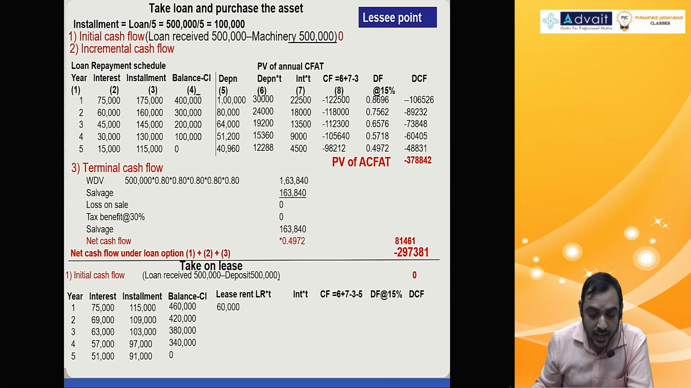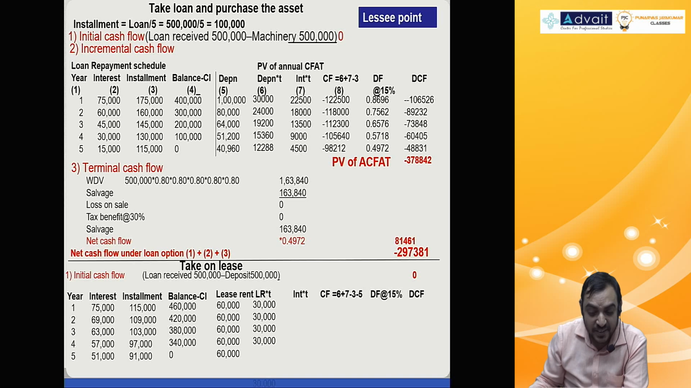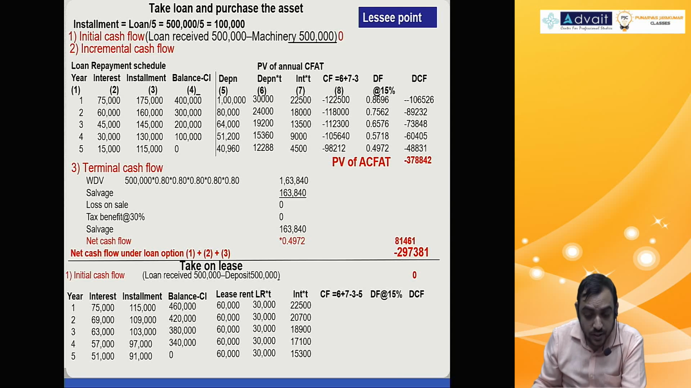And lease rental is 1 lakh. 1 lakh lease rental minus 40,000, 60, 60, 60, 60, and tax benefit don't do on this amount. On 1 lakh into 30%, 30,000 each. Interest 75,000 into 30%, 69,000 into 30%, 63 into 30, 57 into 30, 51 into 30. Cash flow will be: you will have the interest tax benefit, lease rental tax benefit. Lease rental is outflow, and installment is also outflow.